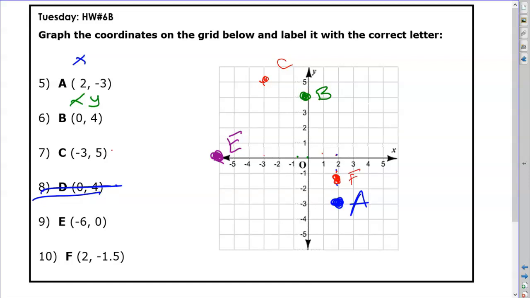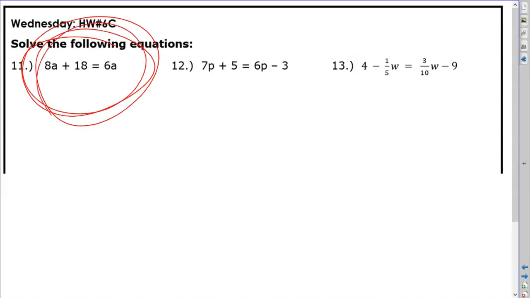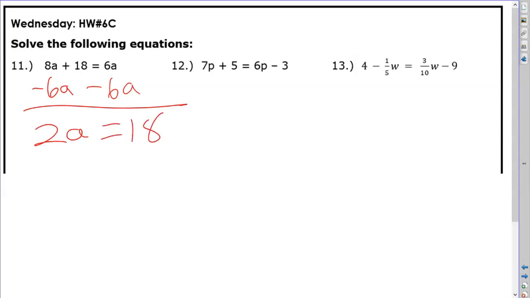Alright, let's turn the paper over. Take a look at the back side. So we're going to solve some more equations here. Let's see. The most common mistake I see on a question like this is students that subtract 6a, and then they magically move the equal sign like this. Okay, the equal sign is here. It is not in front of the 18, so there's no way this could ever happen.